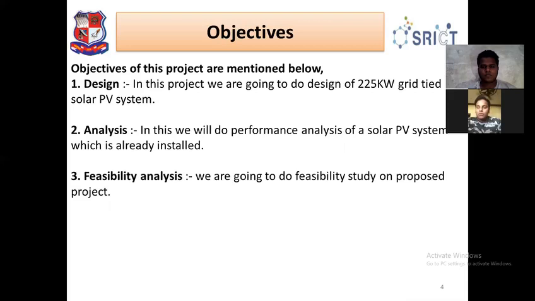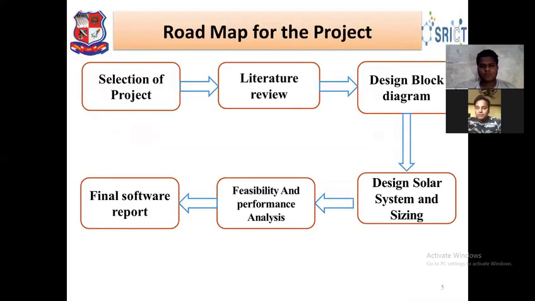These are the objectives of our project, in which we have designed a 225 kilowatt grid tied solar PV system and compared it with the actual one. And we have also completed the feasibility and performance analysis of our system. This is the roadmap of our project, in which we first selected the project, did a literature review, designed a block diagram, designed the solar system and the various components, and as a result, we generated the final report.